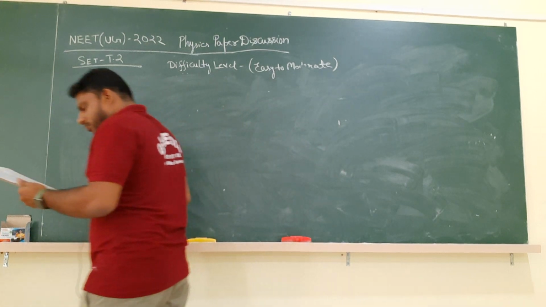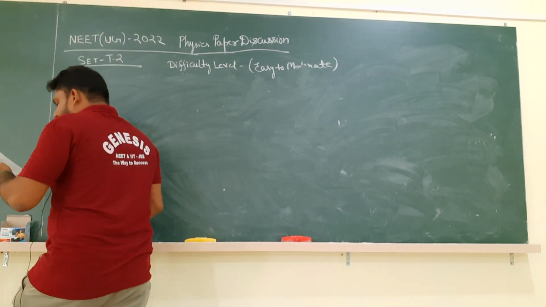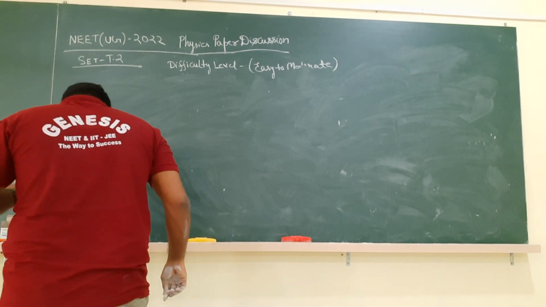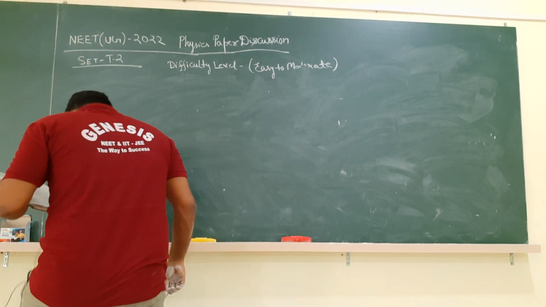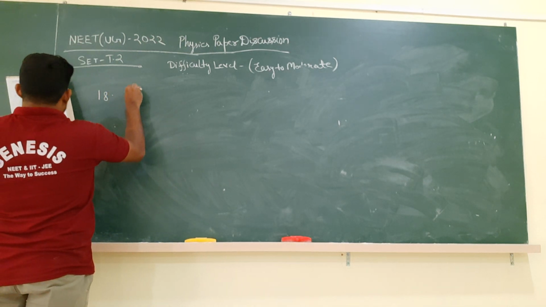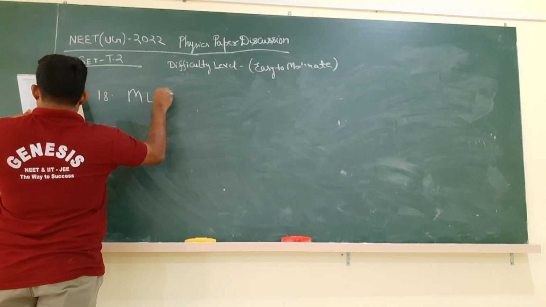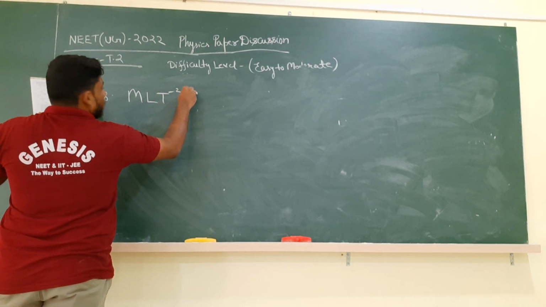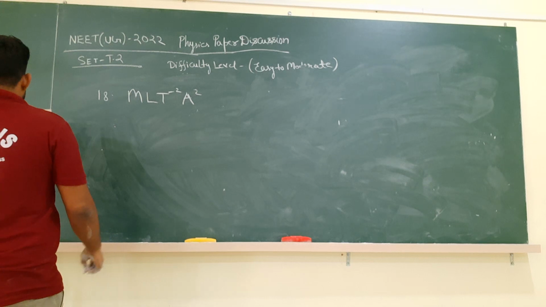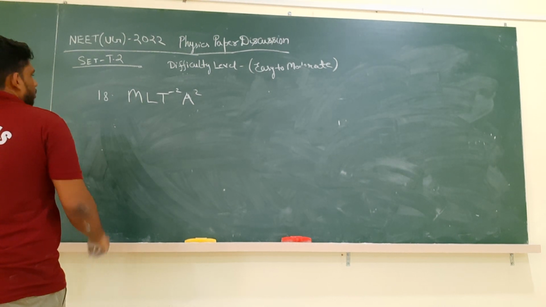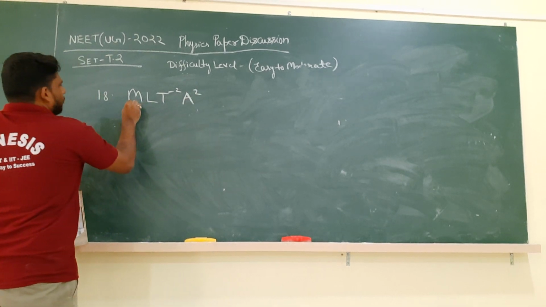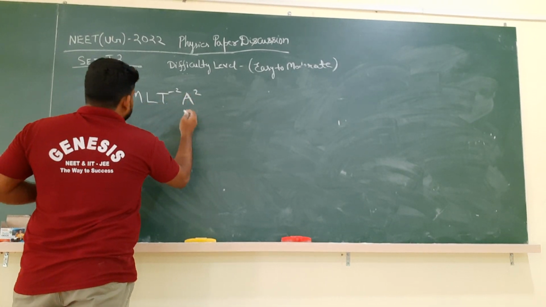In question number 18, what are they asking? The dimension of M L T power minus 2 A power minus 2 belongs to which quantity. This is also a good question, and a bit tricky. Now how will you solve it? You have to check using proper knowledge. See, mass, length, T power minus 2, A power minus 2 is there.